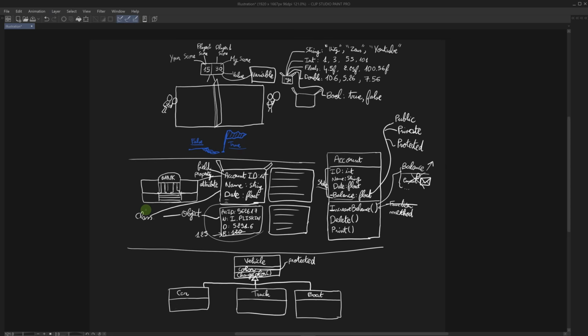And we talked about the fact that objects are not just containers of data. They can have actions as well, and we call these methods. These methods are usually used to change the state of the object, and by state we mean the fields of the object and perhaps also the fields of other objects. We talked about the concept of access modifiers and how each variable here can be either public, private, or protected.